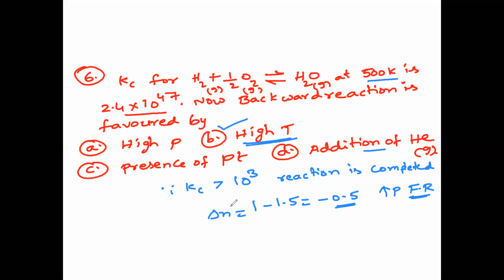Since this is a combustion reaction, it is exothermic, because all combustion reactions are exothermic. High temperature favors the backward reaction. So straight away the answer is option 2.